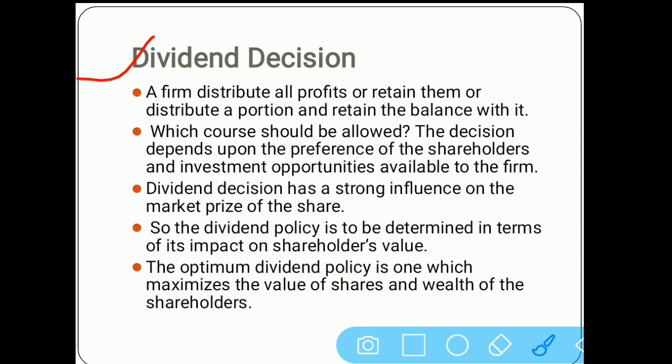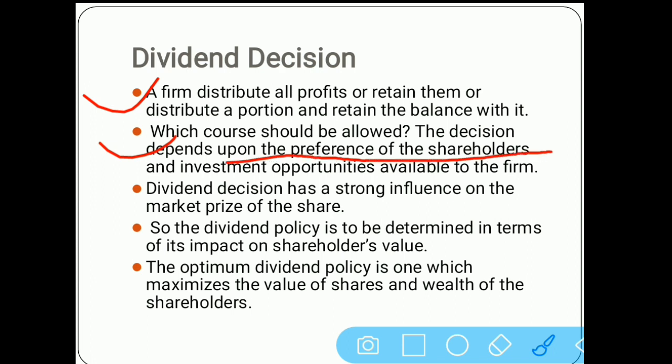So a firm may distribute all the profits, or retain them, or give a certain portion to shareholders. It fully depends on the company. But how much of the profit will be distributed among the shareholders depends upon the preference shareholders.